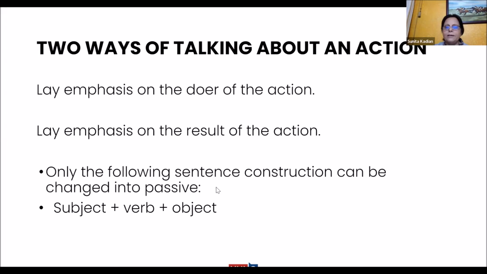So only the following sentence construction can be changed into passive. I just told you it requires a subject, verb, and object. If I say Disha joined the class just now. So joined what? The class. The class was joined by Disha just now. But if I say Disha joined just now, this cannot be changed into passive voice. Because Disha joined what? That is missing over here. Or Disha joined whom? That is missing over here. Object is missing. So this will go in active voice only. Disha joined just now.